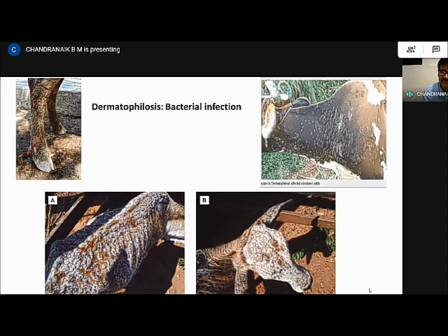So there is one infection called dermatophilosis caused by Dermatophilus congolensis. It's a bacterial infection, and one easy thing is it responds to antibiotics. Maybe in the future slides, other resource persons will talk about the treatment aspect, but antibiotics cannot control LSD, they are only to prevent secondary complications. But if it is dermatophilosis, it's not nodules, but some eruptions we see on the body, and it can be easily treated by using higher antibiotics.